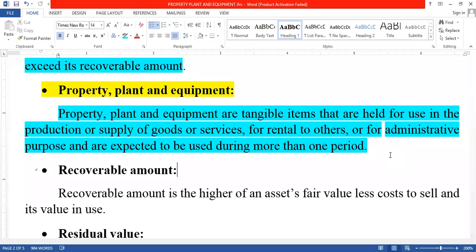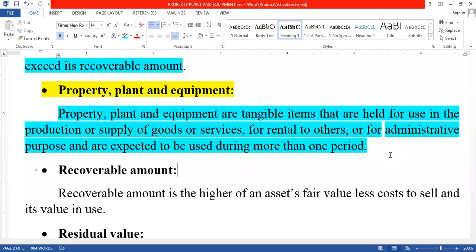The meaning of property plant and equipment is that it is a tangible item. Tangible items are those which we can touch, which we can feel, which we can see. So that is what we call tangible items that are held for use in the production or supply of goods or services, for rental to others, or for administrative purpose, and are expected to be used during more than one period.